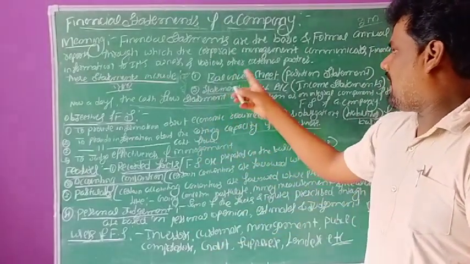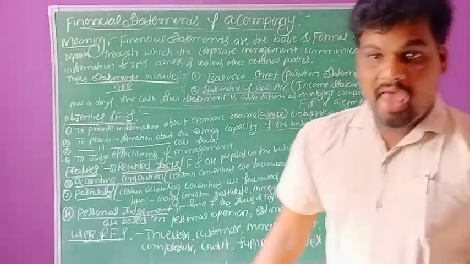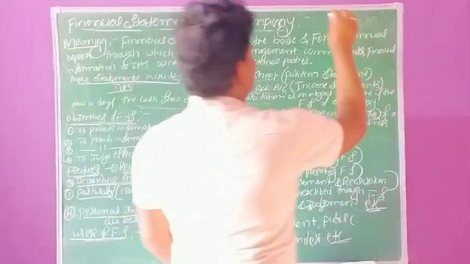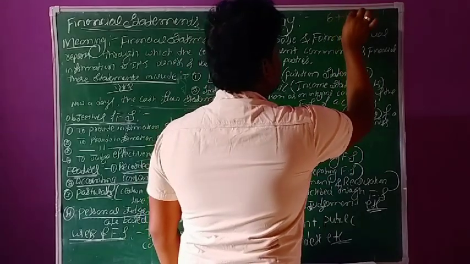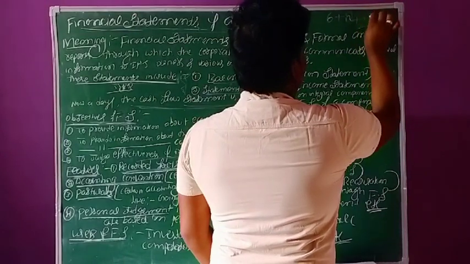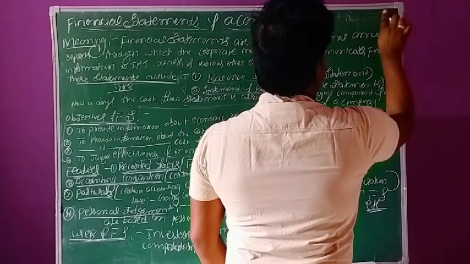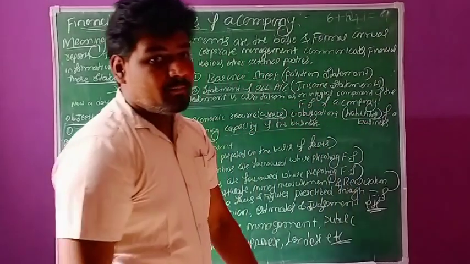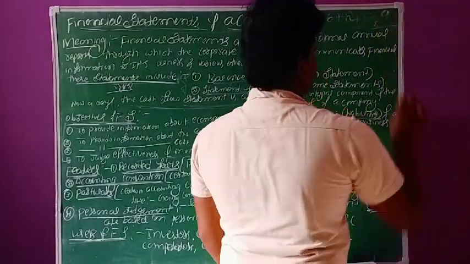So preparation of balance sheet and preparation of statement of profit and loss account. From the annual examination point of view, in this chapter we will get one question for 6 marks, one question for 2 marks and one question for 1 mark. The total is 9 marks. There is a possibility that we will get one practical oriented question also.